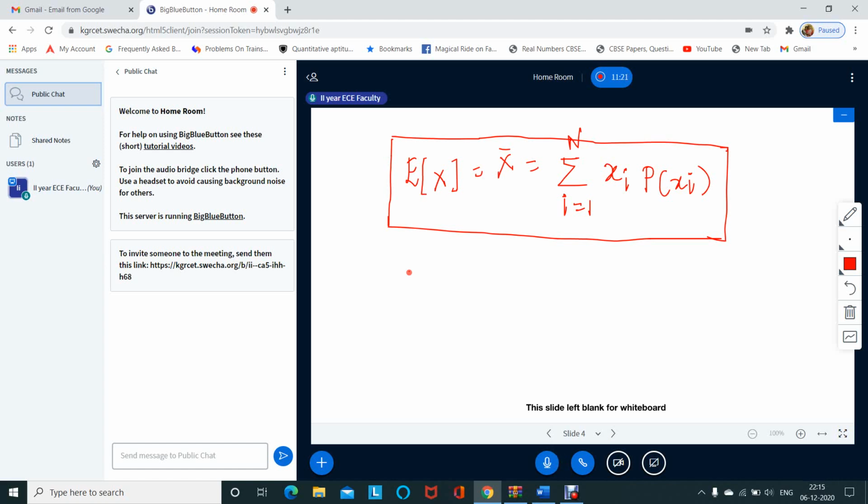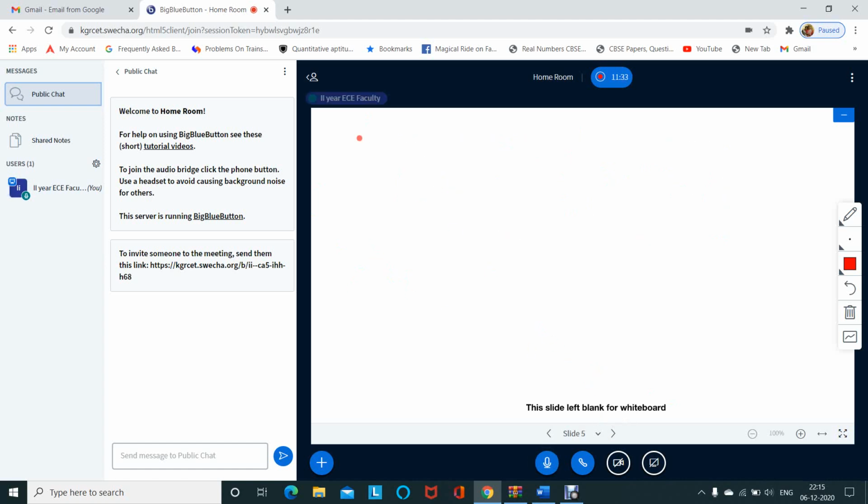Now, one more we will take. We have taken just the random variable. Now we will be taking the expected value of a function of a random variable.